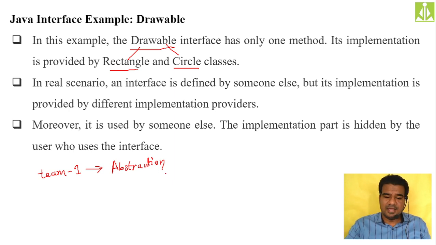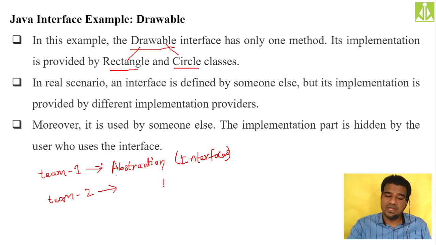So the second team, team 2, the developers. Here, how will they give that abstraction? With the help of interfaces. They will use interfaces to create that abstraction. Then team 2, the developers, will inherit these interfaces and give the implementation.